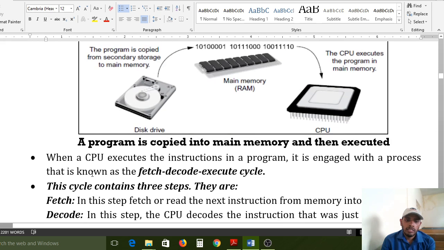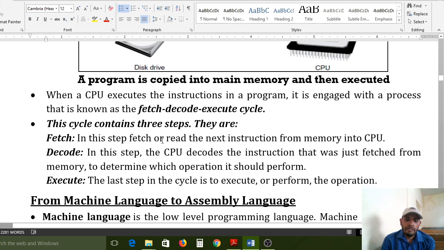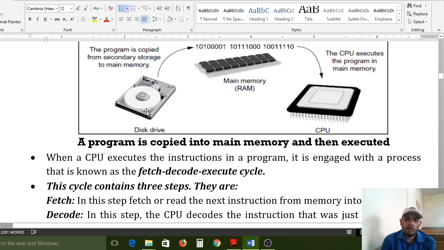Fetch means in this step, fetch or read the next instruction from the memory into CPU. If you double click on that Word document, whatever the resume you have, that resume is stored in the hard disk. If you double click on that, immediately the complete document data as a set of instructions, for example 40 lines you have.